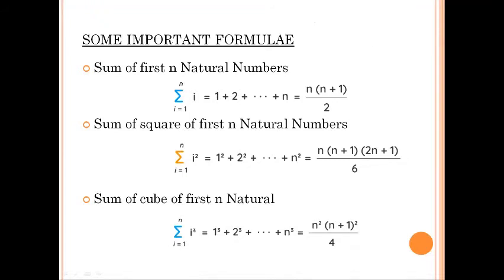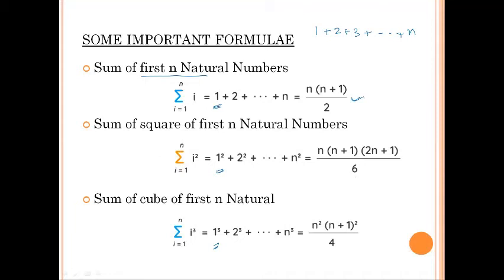If we start an addition from 1 and we go on adding the natural numbers up to n, in that case, the sum is what? It is n into n plus 1 divided by 2. If you want to find out the square of all these natural numbers starting from 1, this is the most important part: the series is always going to start from 1. Only then can you use these formulas. All of them are starting from 1 itself, the first natural number itself. Hence we are talking about the sum of first n natural numbers, or the sum of first n natural numbers' squares or cubes.